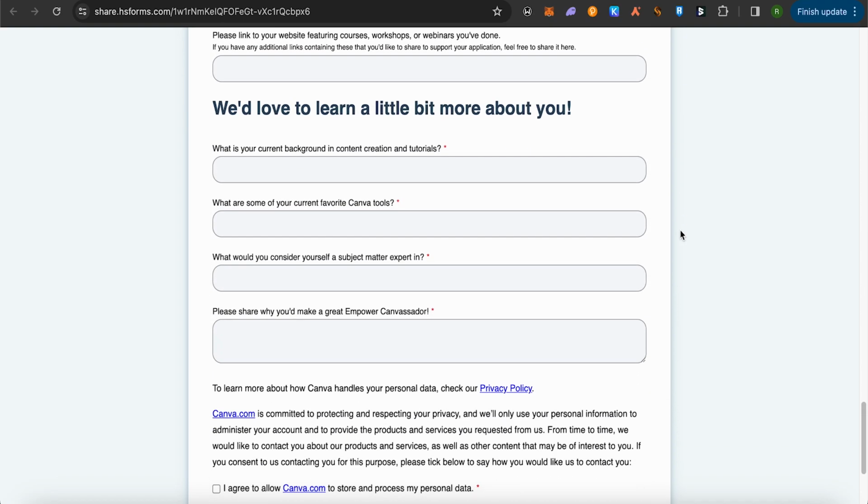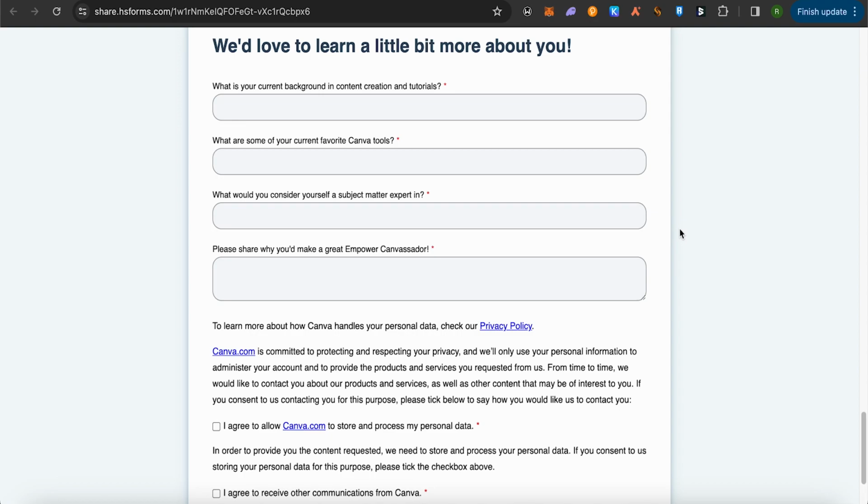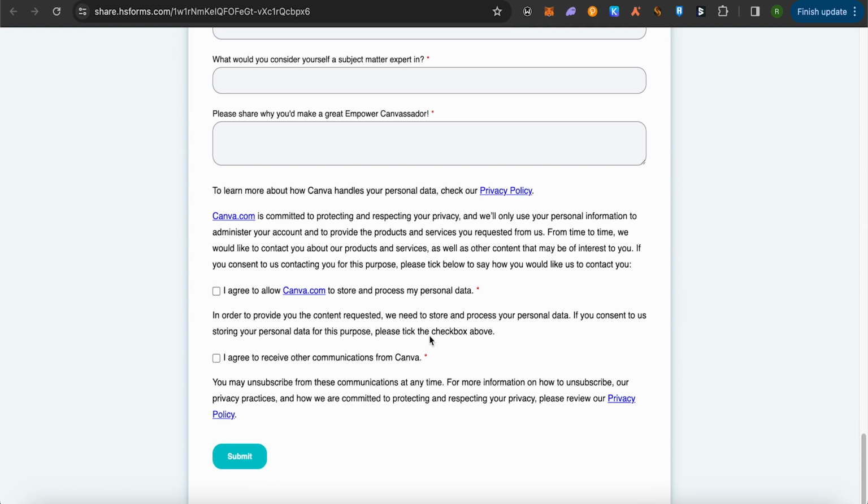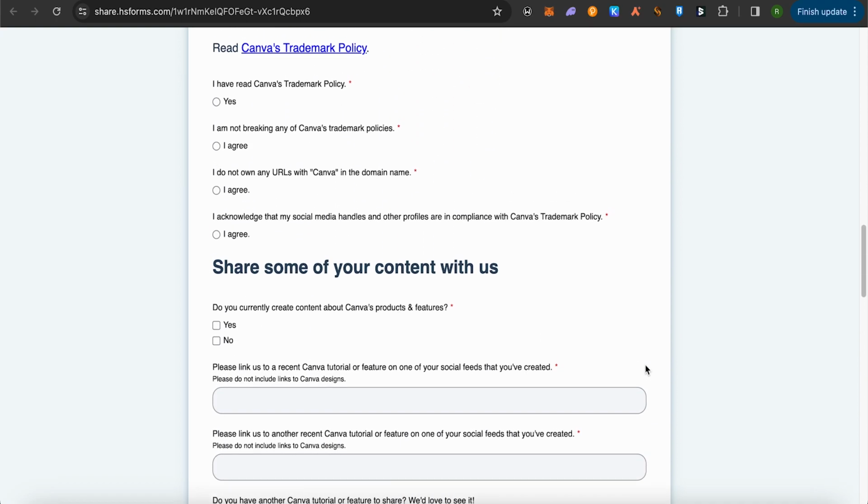After providing all this information, they would also ask you about your Canva related questions. Just give out this information, tick these boxes and click on this option of submit, and this way you would be able to apply for this Canva affiliate program.